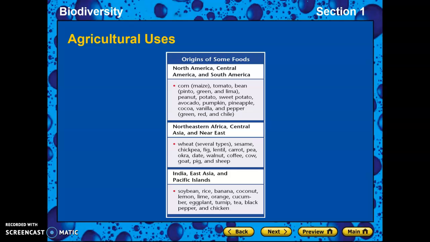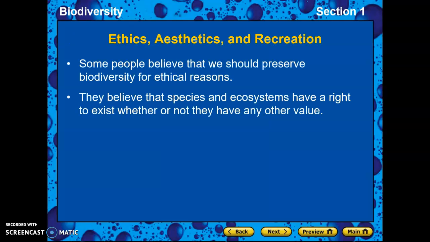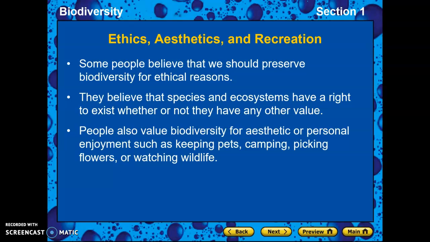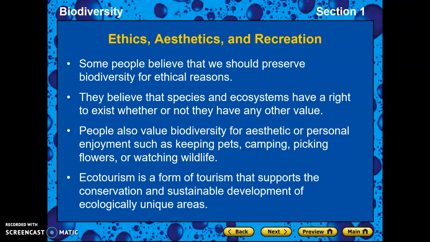Obviously, we find those things in the United States too, but those are places where they came from and are used for agricultural purposes. Okay, so some people think that we should preserve the biodiversity for ethical reasons. Like who are we to eliminate animals or plants? What gives us the right to mess with nature like that? They think that these species and these ecosystems have a right to exist.